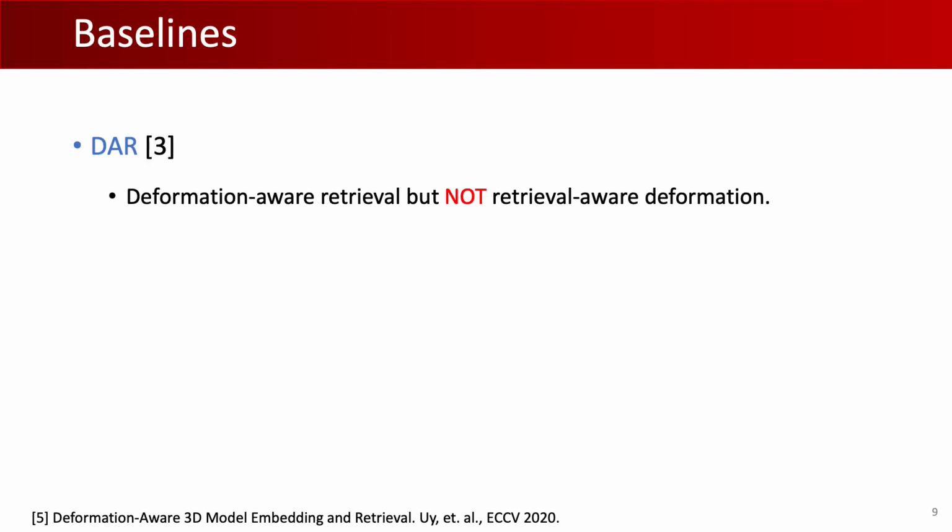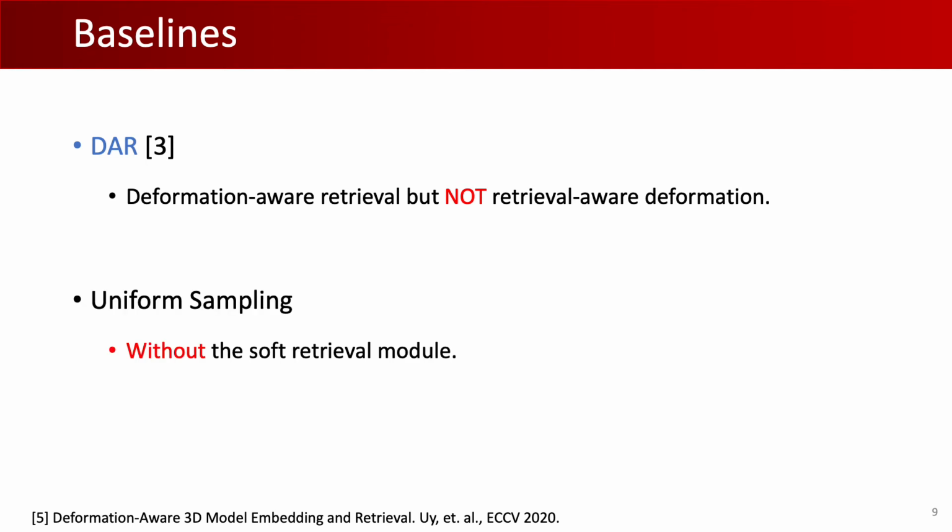We compare our approach with several baselines such as DAR, which uses deformation-aware retrieval but not retrieval-aware deformation, and uniform sampling, which is the same as our method but without the soft retrieval module. Results qualitatively and quantitatively show that our joint approach outperforms all the baselines.